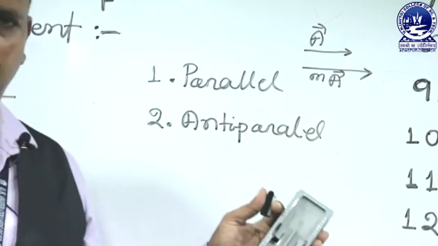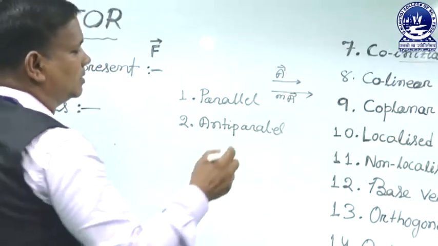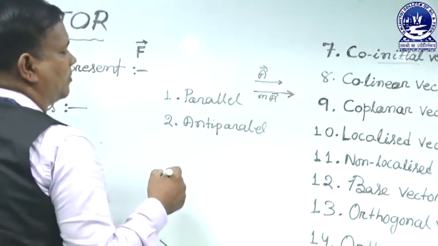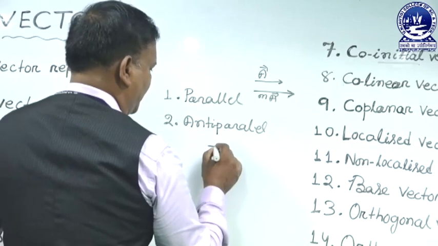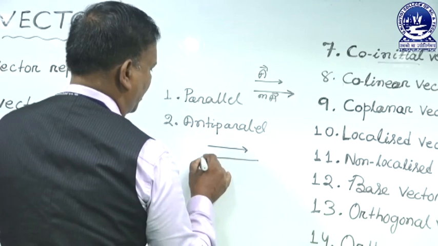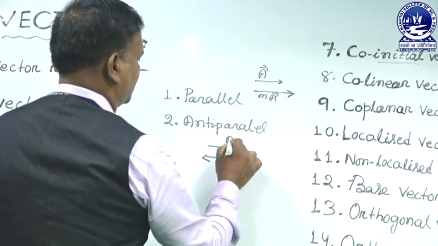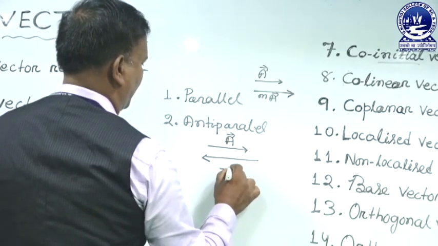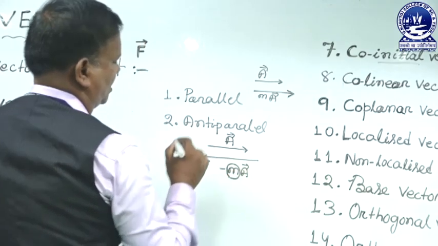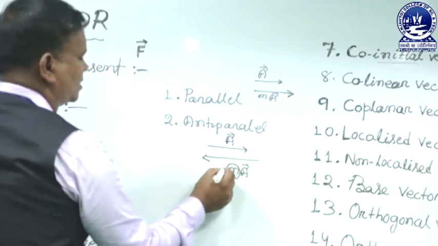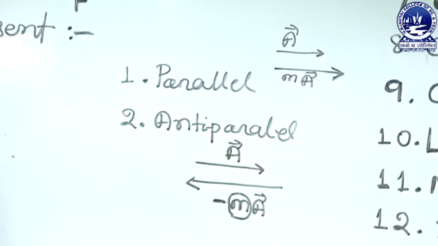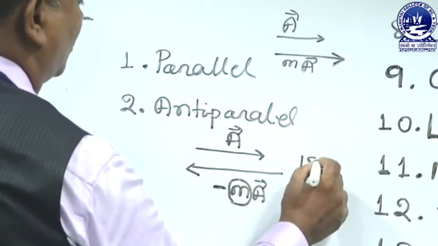The magnitude may be different or equal, but the direction is always the same. If the directions of two vectors are opposite to each other, they are called anti-parallel vectors. So it is A vector and minus mA, where m is a non-negative integer. The minus gives the direction of the vector mA. The angle between anti-parallel vectors is always 180 degrees.